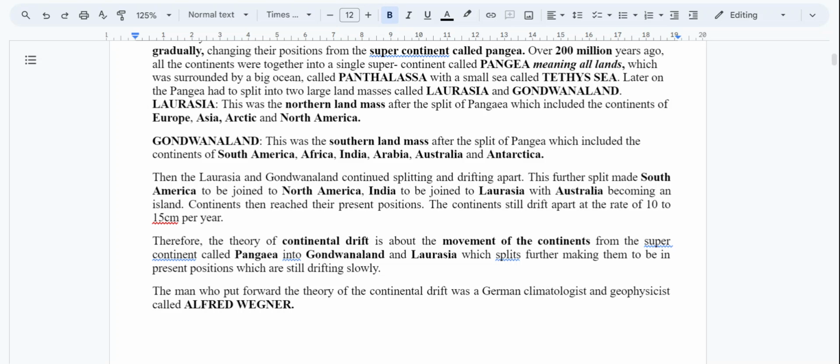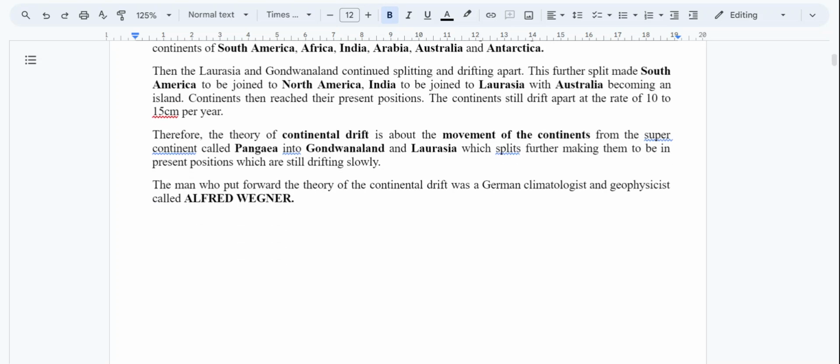So the theory of continental drift is about movement of continents. Since these continents were at one place, congested, but it has disintegrated due to internal mechanisms of the earth. So we have this geologist, the scientist who put so much effort into the theory of continental drift.